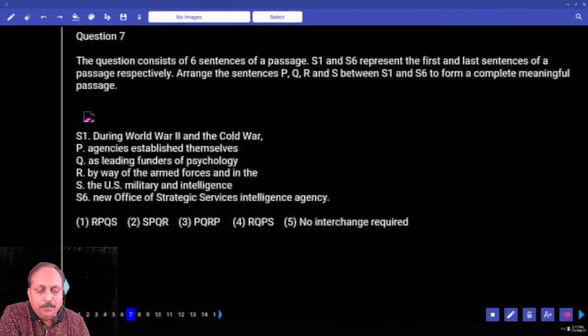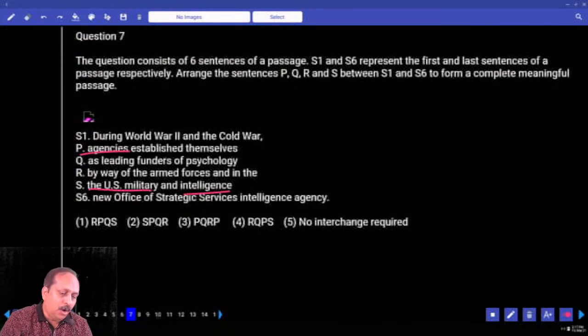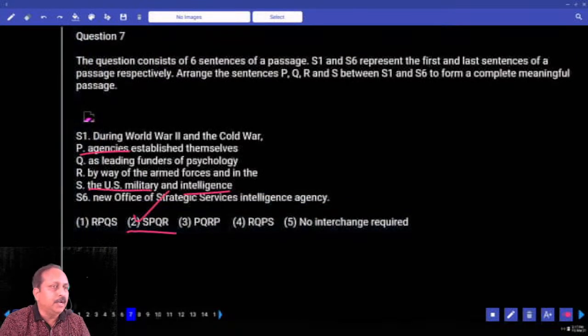By the way of the armed forces, you cannot. But here, during World War II and the Cold War, the US military and intelligence agencies, there is continuity. So how many options with SP? Save your time, that is the answer. So these 2 easy or difficult? Easy. We'll go to the next set.